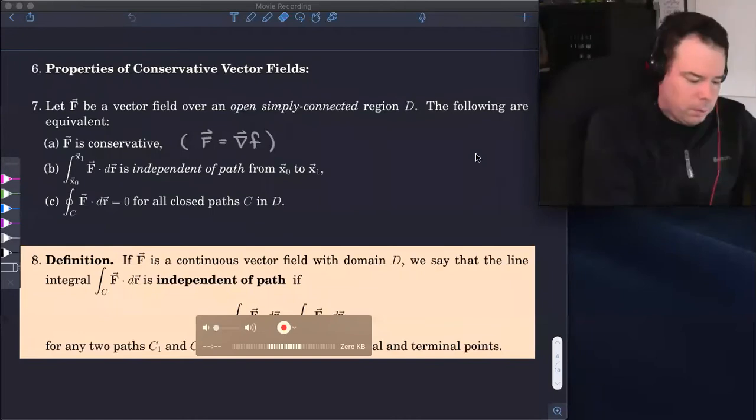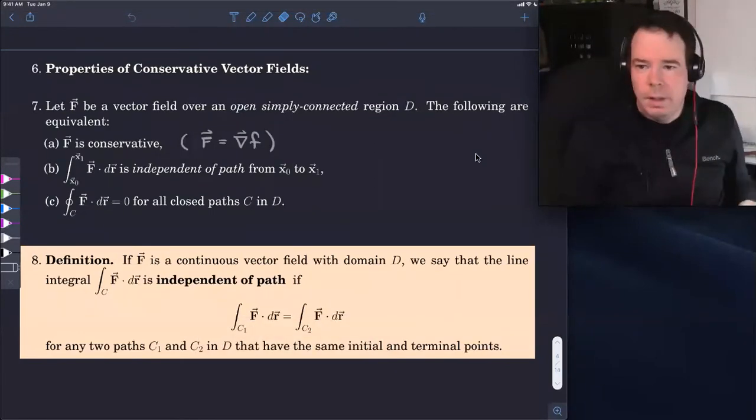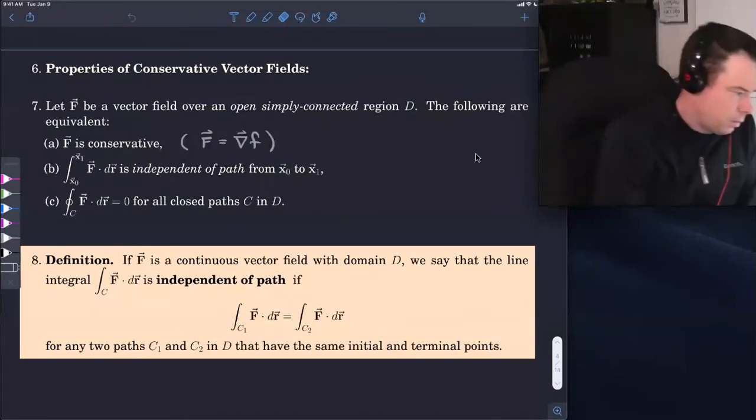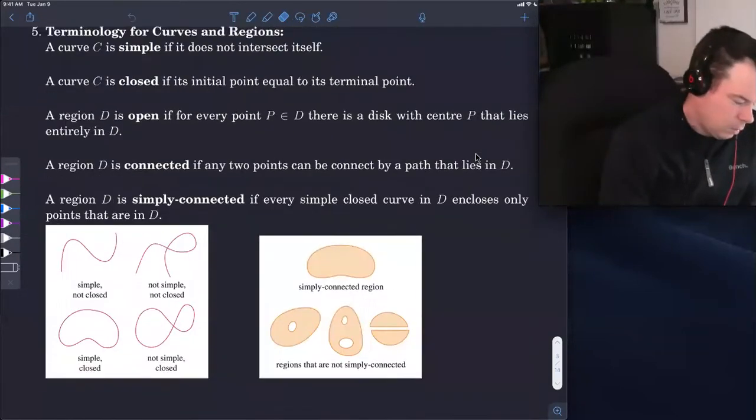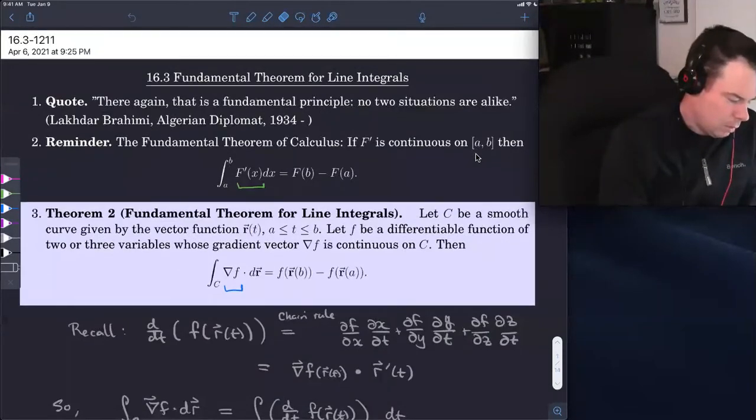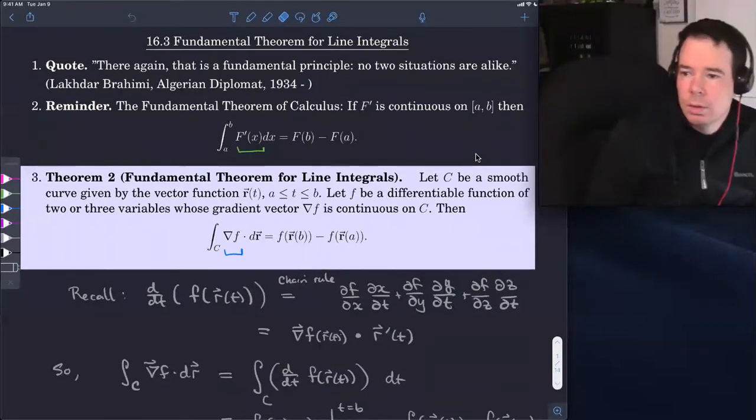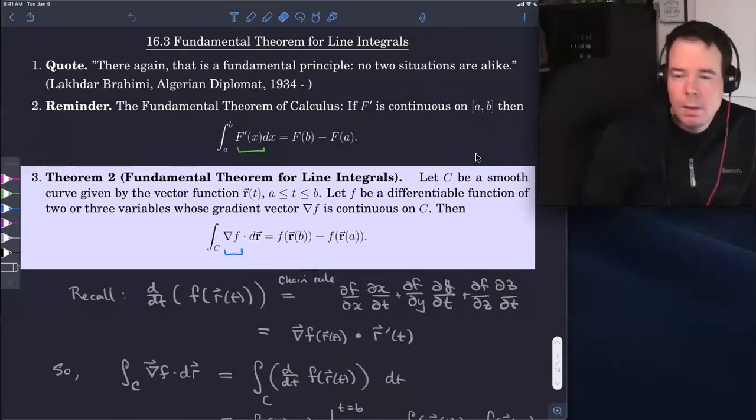So where we are today is we are in the midst of section 16.3. I'll just back it up a little bit so we can see where we are. So we're in 16.3 and we're looking at the fundamental theorem for line integrals.